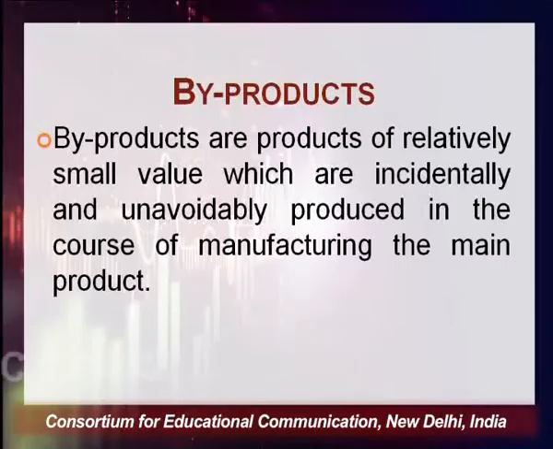Byproducts are products of relatively small value which are incidentally and unavoidably produced in the course of manufacturing the same product. Friends, when I talked about joint products, what is a joint product? Joint products are the products being produced in the same manufacturing process from the same raw material, and the products which you get are of relatively the same value.